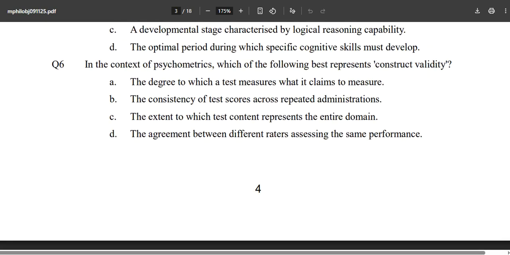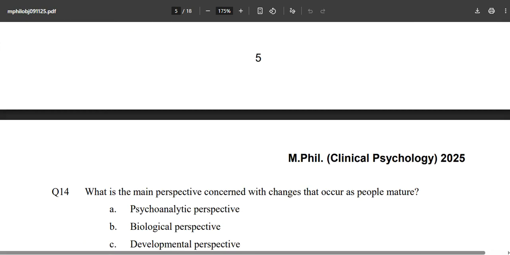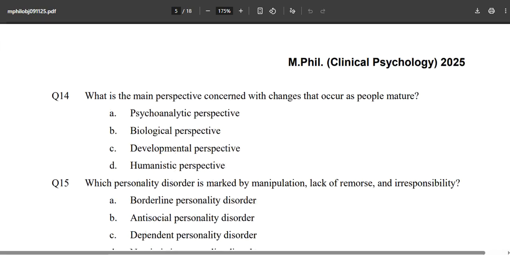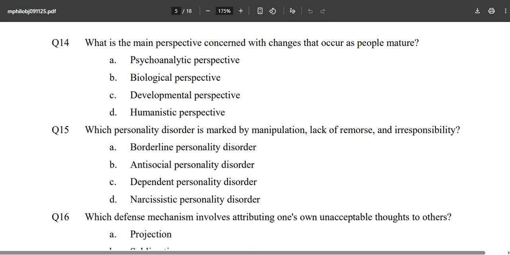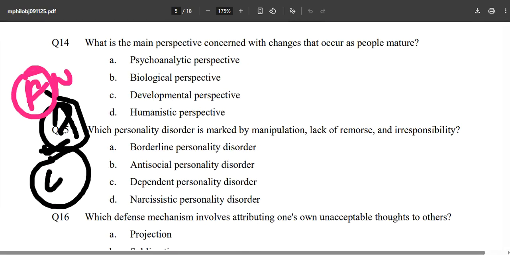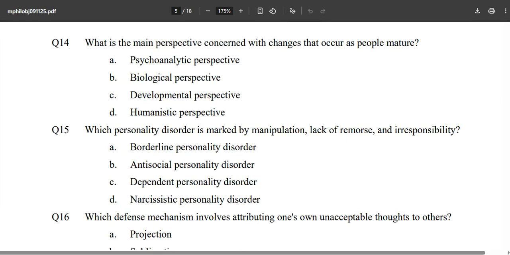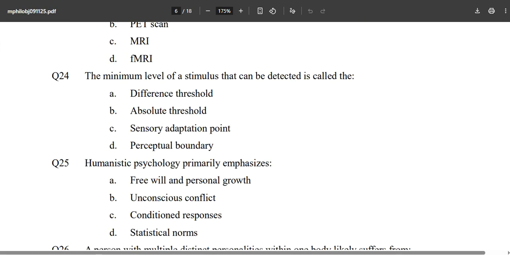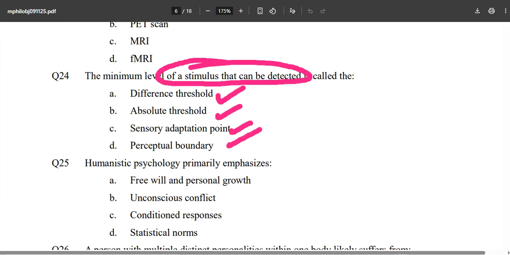So you will see all the questions majorly. Any question you have in front of you is going to come from only and only the F book, N book, C book and A book. Only these books have these kinds of things, and if you do them properly you will have this. So these are the 100 questions. The minimum level of a stimulus that can be detected is called this, or whatnot. Once again, simply from the C book.